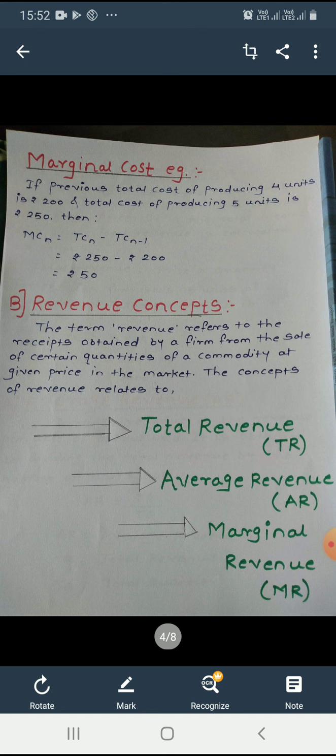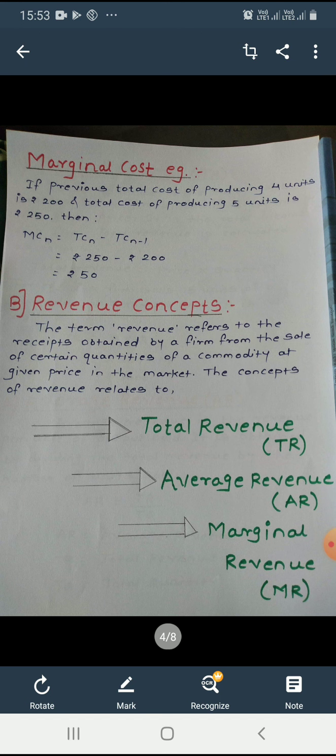So here TCn given in the example is 250, TCn-1 given is 200. So 250 minus 200 is equal to rupees 50, which is your marginal cost. So these are the three types of cost: total cost, average cost and marginal cost.